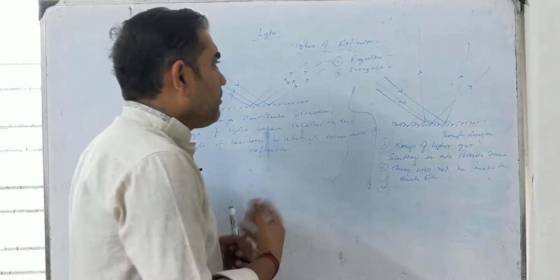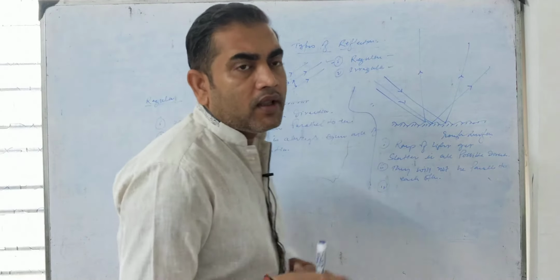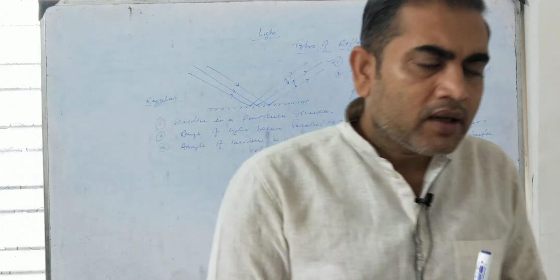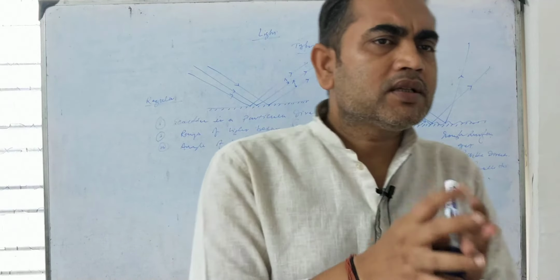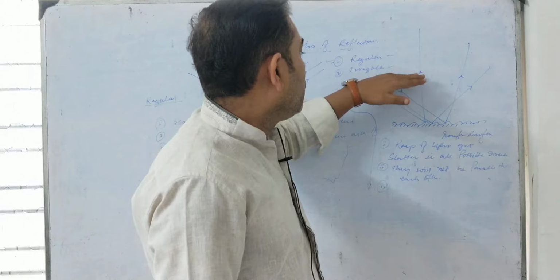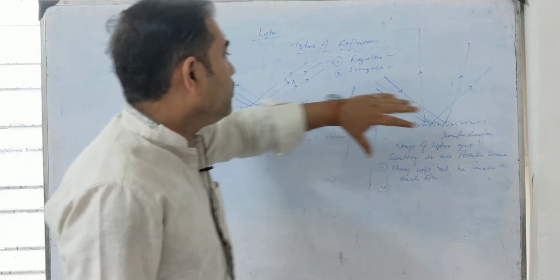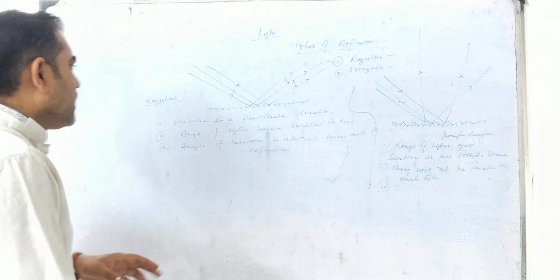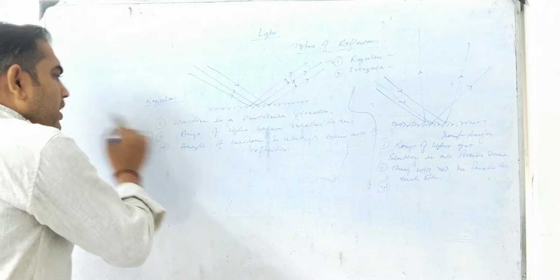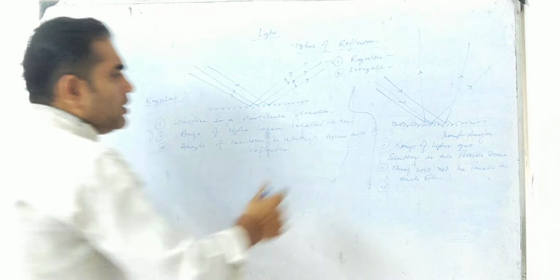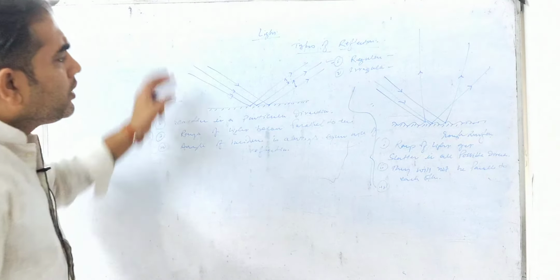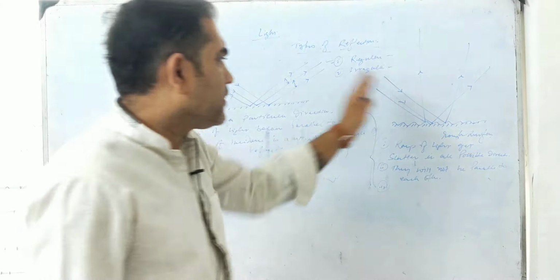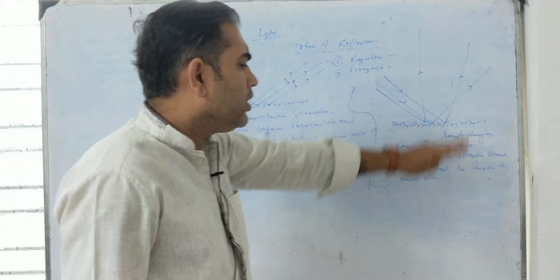So now we finally have the definition: the reflection that takes place on a rough surface, such that the reflected rays get scattered in all possible directions, is said to be irregular reflection. If you need to write the characteristics of regular reflection, you will write this. The characteristics of irregular reflection, you will write this. If you need to give the differences between the regular and the irregular reflection,